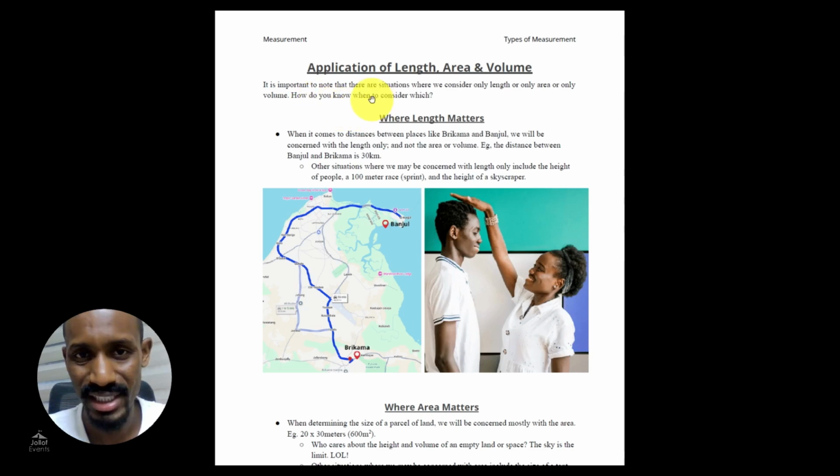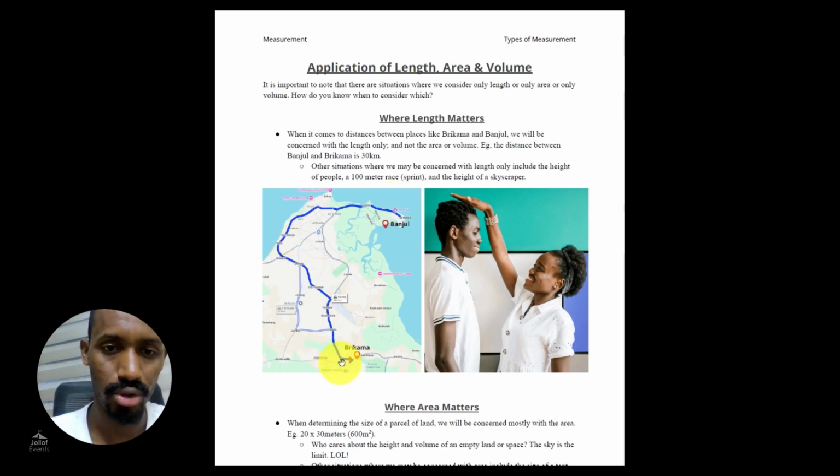It is important to note that there are situations where we consider only length, or only area, or only volume. How do we know when to consider which? Situations where we consider length are where we say, here we want to know the length, that's all. For example, distances between places, like the distance between Banjul and Brikama. You don't want to know the area it covers or the height. You only want to consider one dimension, which is the length.